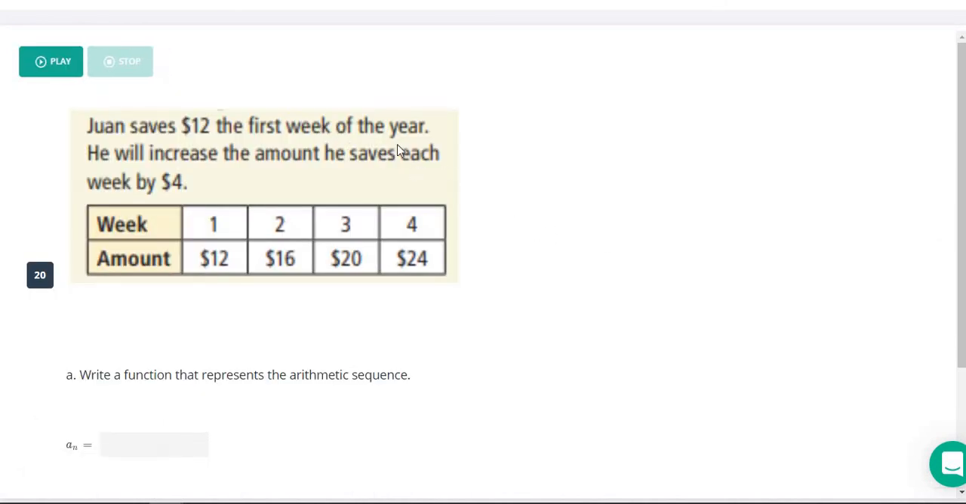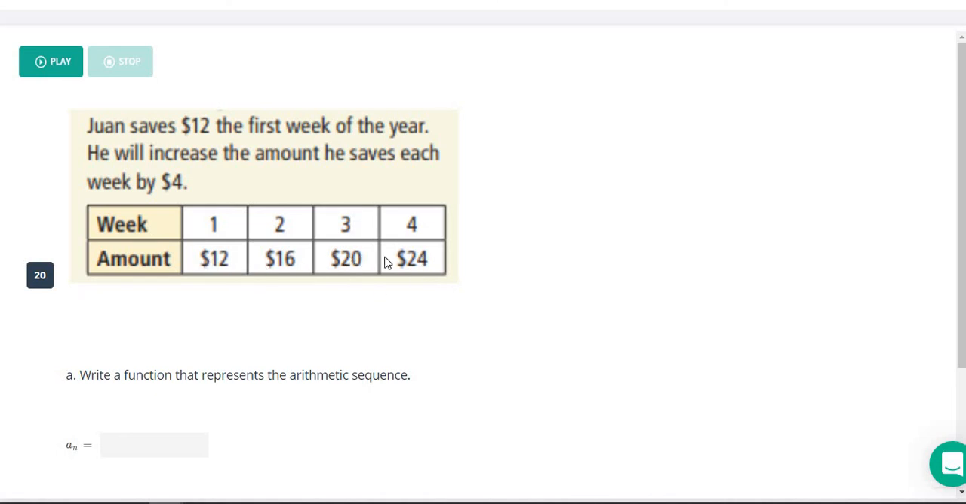All right, our next one here is another sequence question. It says Juan saves $12 in the first week of the year. He will increase the amount he saves each week by $4. So what this is telling us here is that for each week, there's going to be $4 more that he is going to save. So our common difference here is 4.